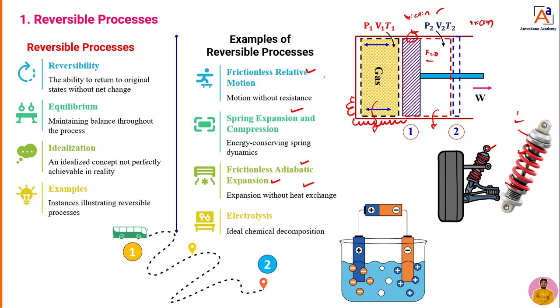But dear students, we can't restrict 100% of the heat transfer from the system to the surrounding. A small amount of heat may get transferred. So therefore we say it's an idealized process. You can take the electrolysis process, dear students. Whatever energy we use, the same energy we are going to get back, according to this reversible process.